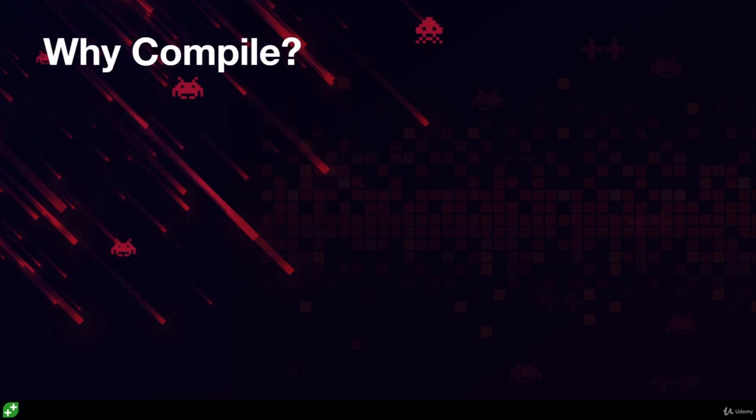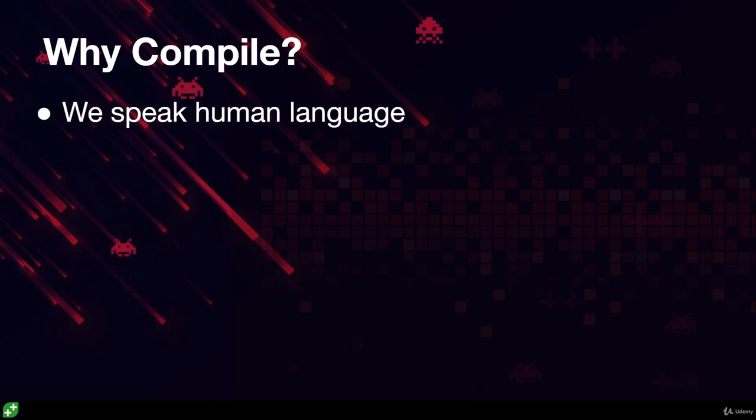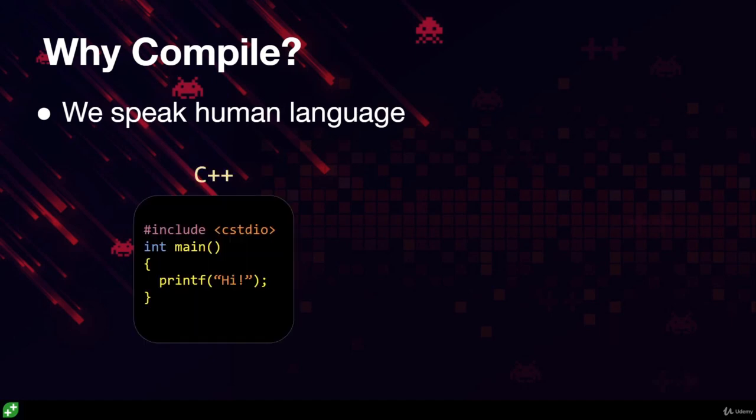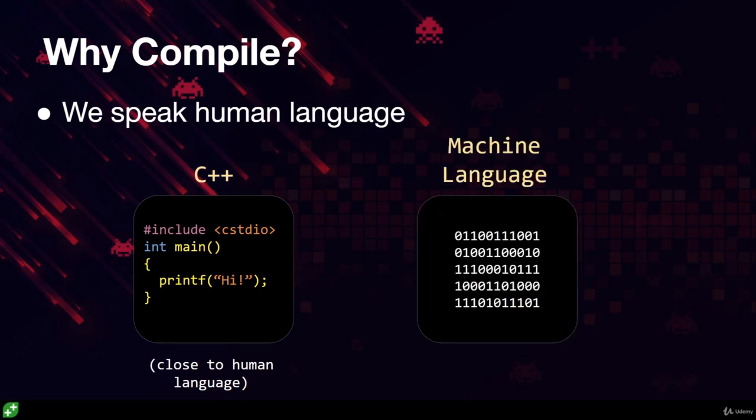So let's dive in. Now, we are human beings, unless of course you're an extraterrestrial, in which case I'll just say we are non-machine beings, unless you're an AI, but the point is that we speak in human language. We use human words, and even the C++ programming language is closer to our spoken word than the language that machines use. You see, machine language is nothing but a bunch of zeros and ones. Now, you might think it odd that a language exists made of only zeros and ones, but it does. It's called binary, and it's the only thing that machines understand.